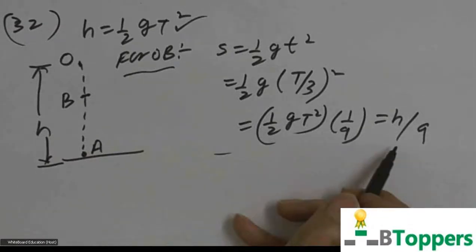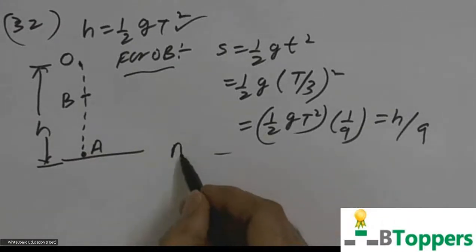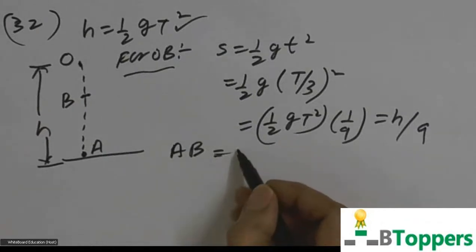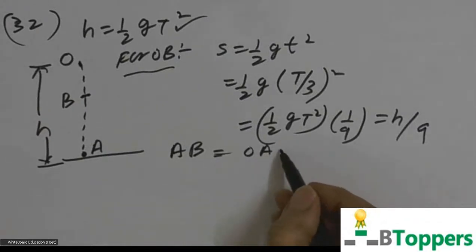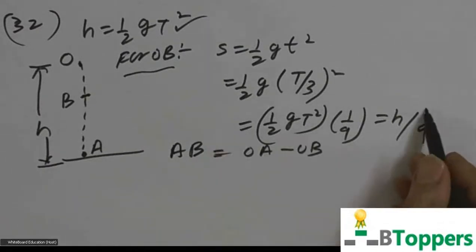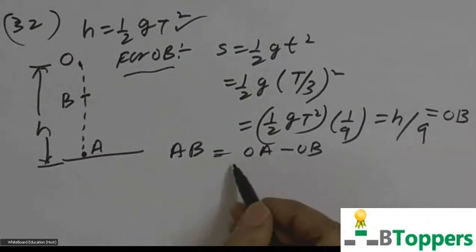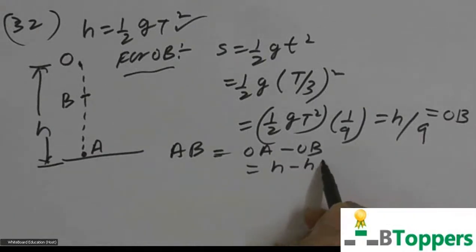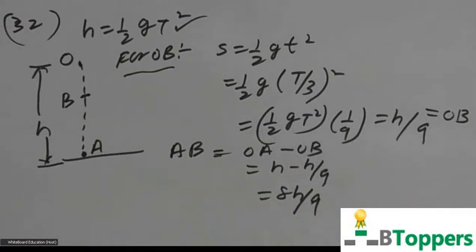So this is the distance from O to B. So the height of the point B from A is the distance from O to A minus O to B. What we have calculated is the distance from O to B. So that is h minus h by 9, or 8h by 9. That means the ball will be at a height of 8h by 9 above the ground after capital T by 3 seconds. If you want to copy the solution of the problem, you can take a pause and copy the solution.